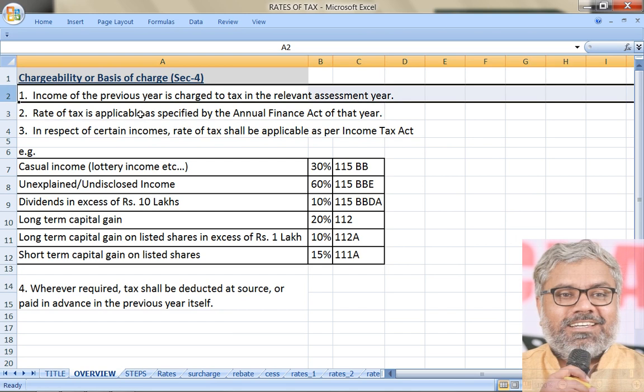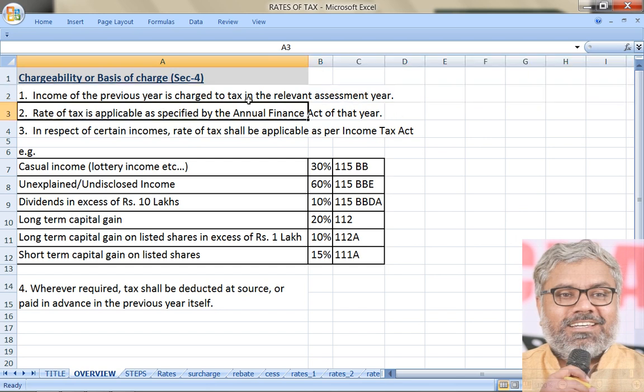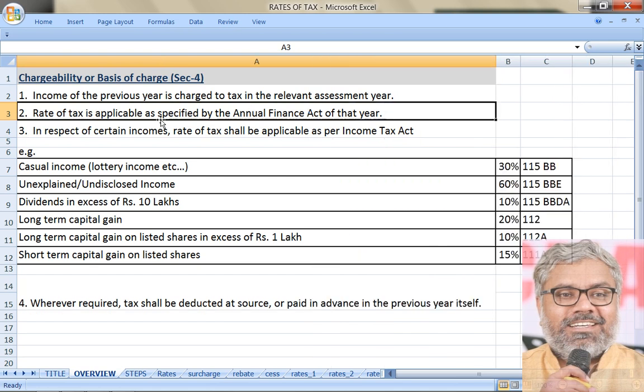So we have this first point in relation to section 4, income of previous year is charged to tax in the relevant assessment year. What rate of tax is applicable? The rate of tax is applicable according to the Annual Finance Act of that year. That is the general provision.